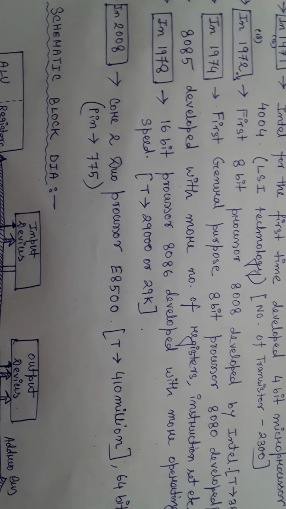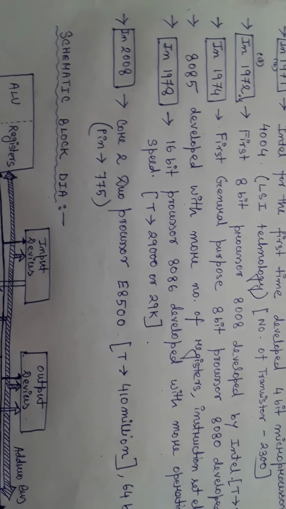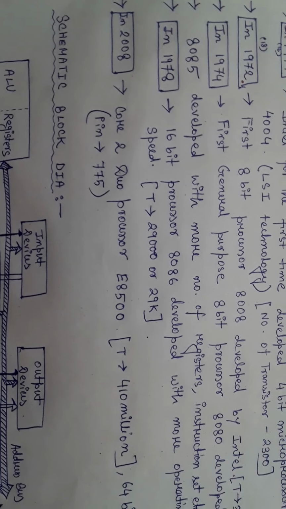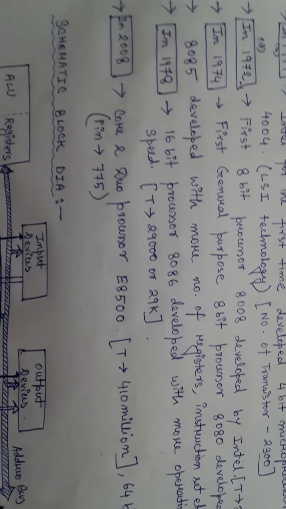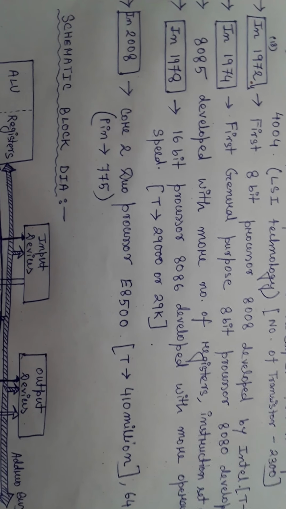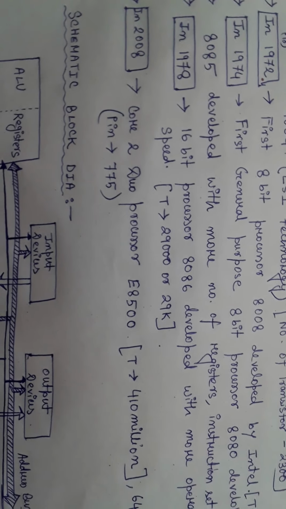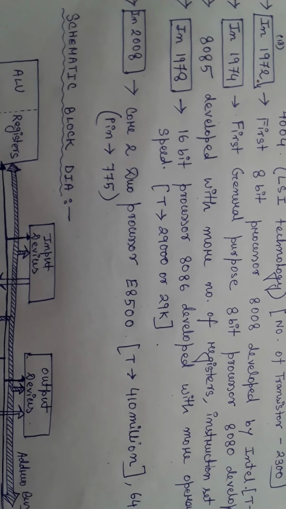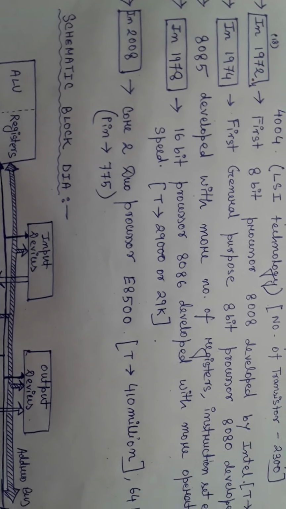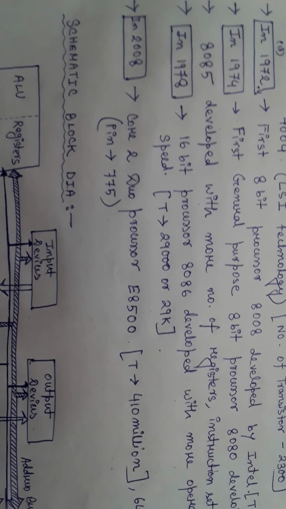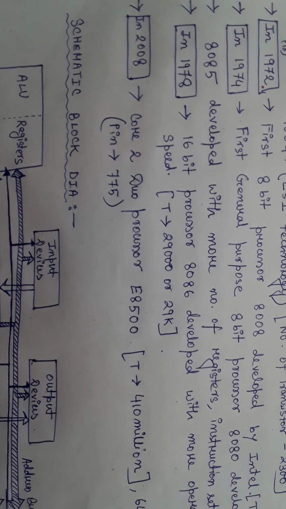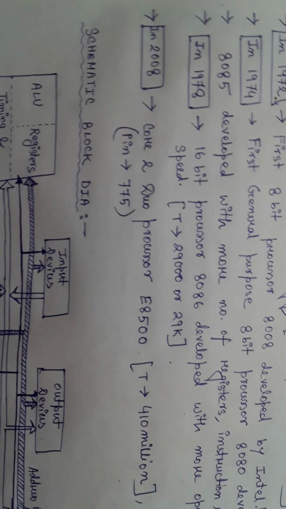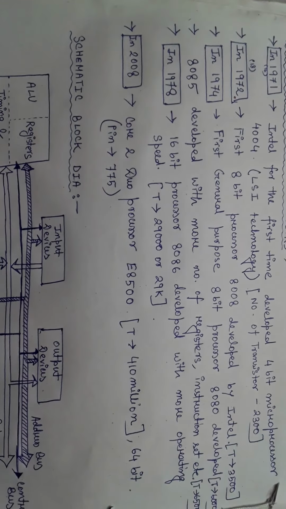So you can see the number of features is more, even though the 8085 and 8086 both have the same number of pins, that is 40 pins, but in the 8086 some dual performing pins are there. So one pin can perform two tasks in different clock periods. In that manner, even if the number of pins is 40 as in the 8085, the features are more and the number of transistors is also more.